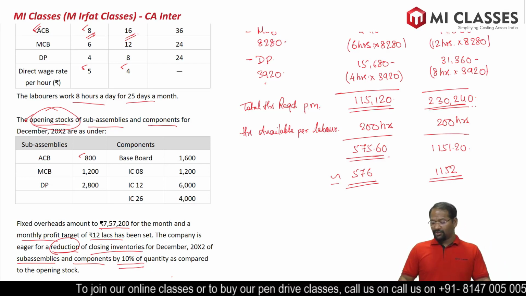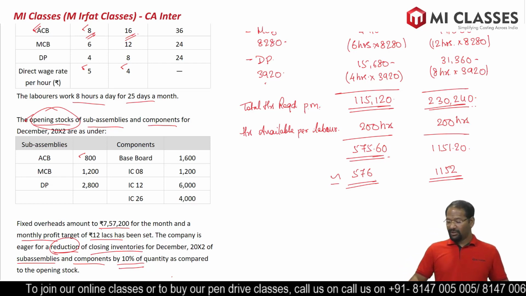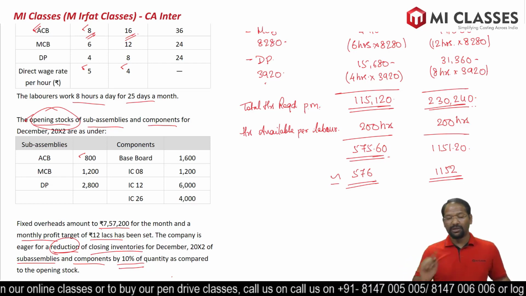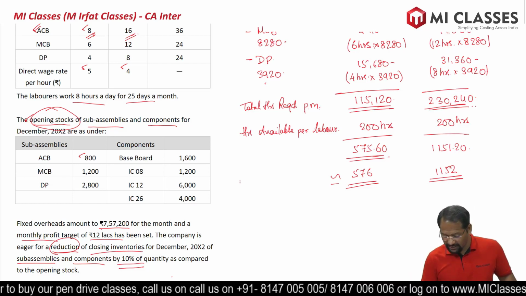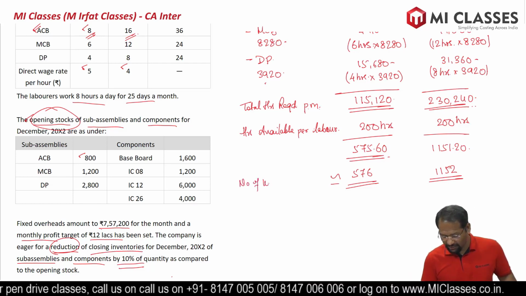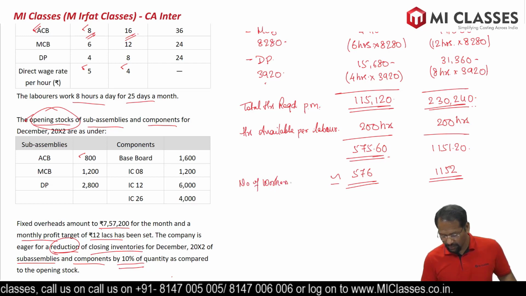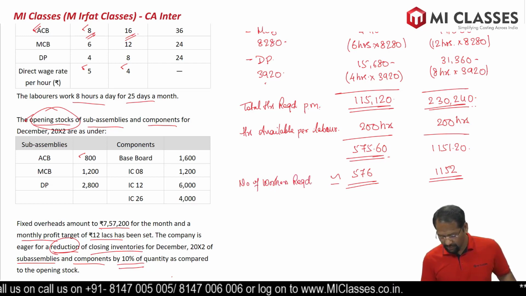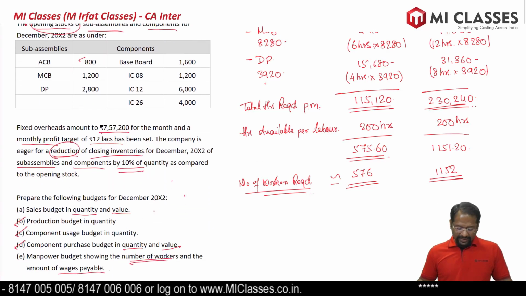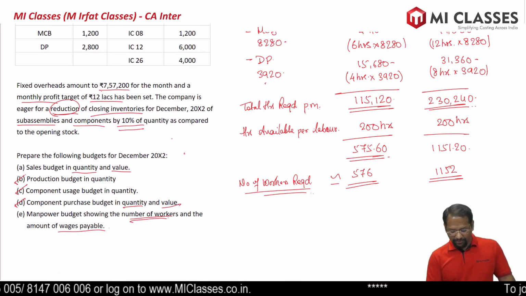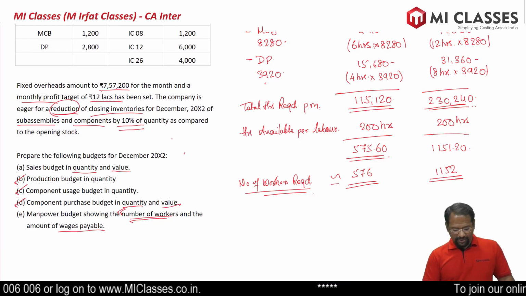So the next higher number we have to round off to, because workers cannot be had in fraction. So this is the number of workers required, our answer to the calculation of the number of workers.